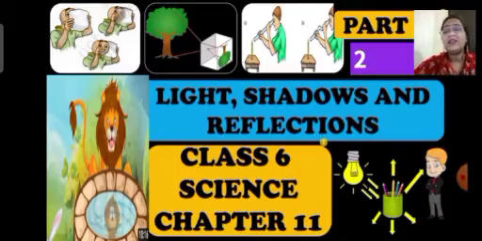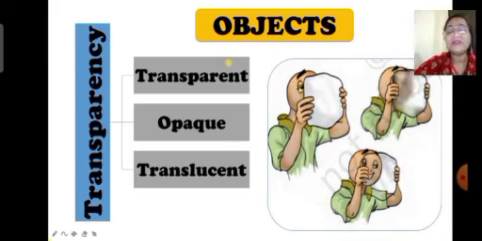Now children, in today's session, we will study about transparent, opaque and translucent objects. Do you remember in which chapter we have studied about transparent, translucent and opaque objects? Yes children, we have studied about this in chapter number 4, that is sorting materials into groups. In that I explained these different types of materials, and based on transparency, materials are classified into 3 categories: transparent materials, opaque materials and translucent materials. So children, let's revise this again in this chapter.